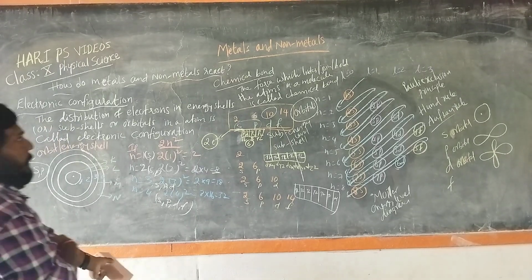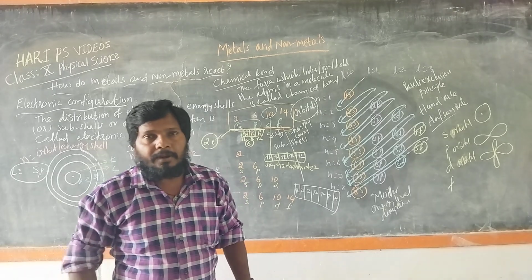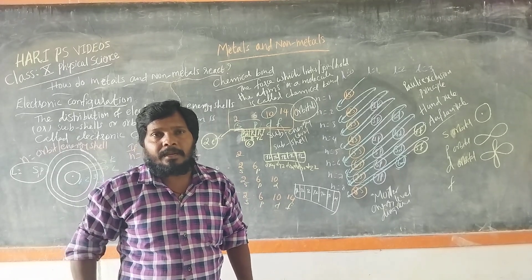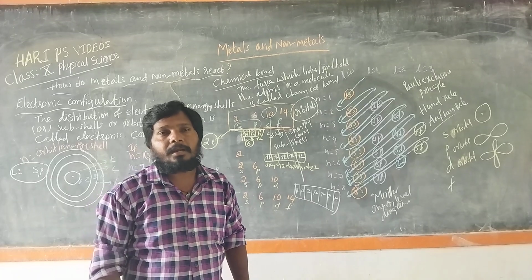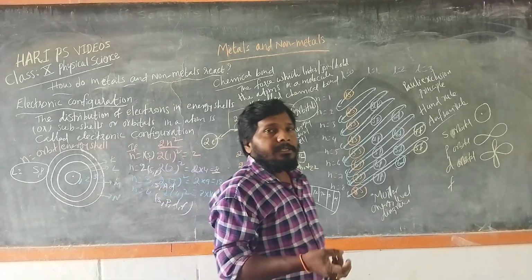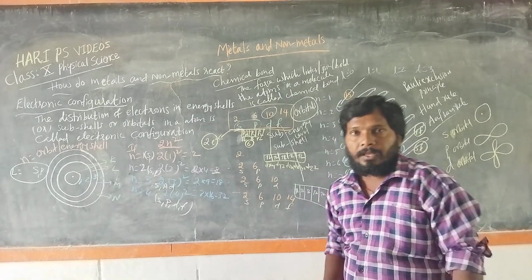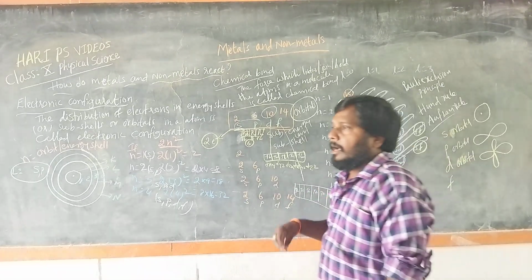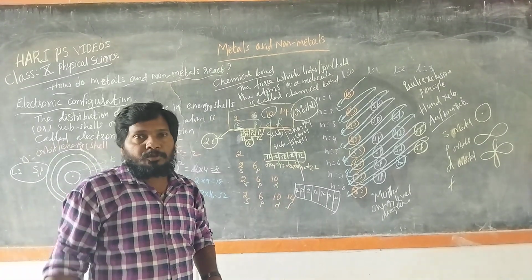Why are atoms or elements involved in a chemical bond? Is there any particular reason behind it? Yes, the reason is that every atom or element should be stable.